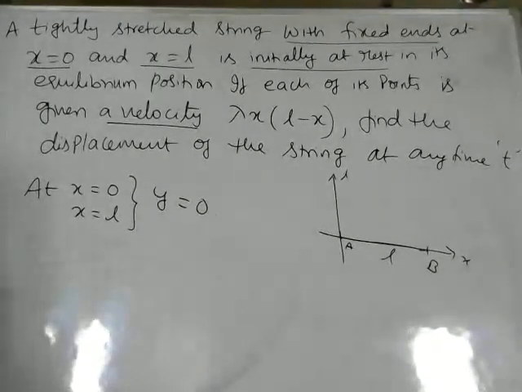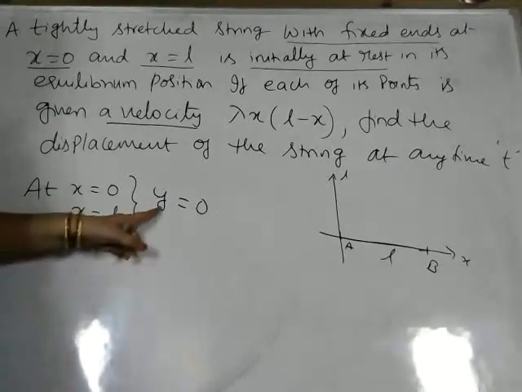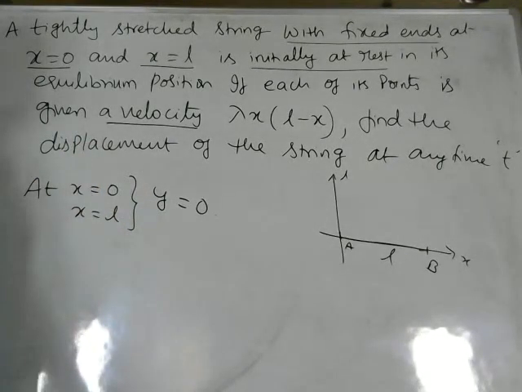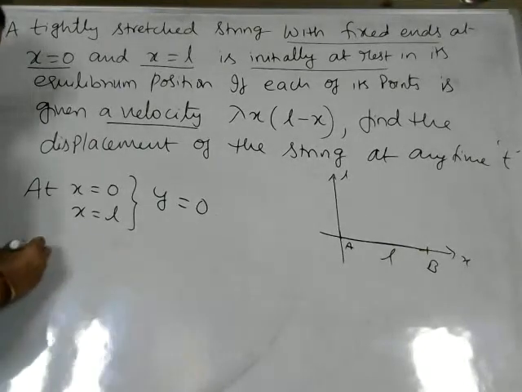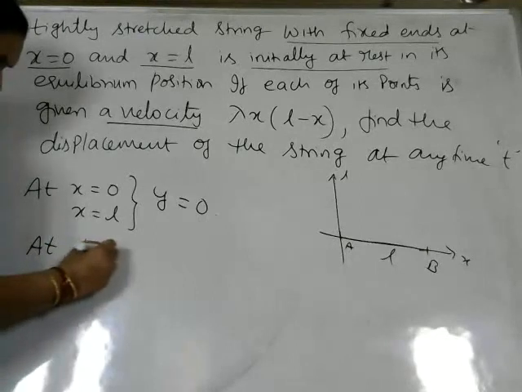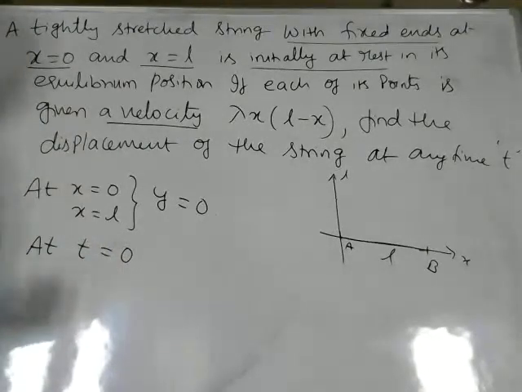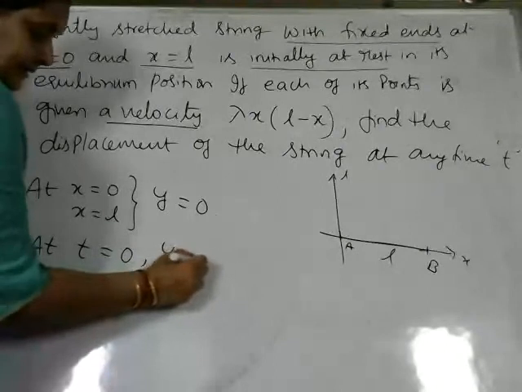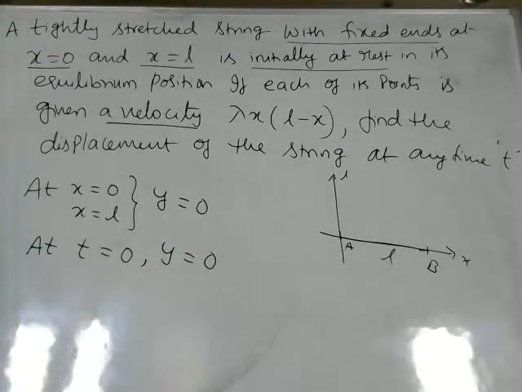So initially it is fixed at both ends. So at x equal to 0 and at x is equal to L, displacement is equal to 0. What is the next condition? The next condition we have is the string is initially at rest. What is the meaning of initially at rest? It is not having any displacement. Initially, the word initially representing at the starting point, at t is equal to 0. String is at rest. It is not having any displacement. So y is equal to 0.